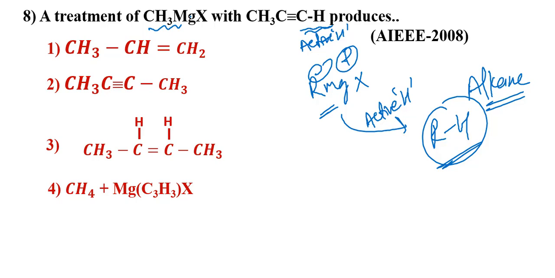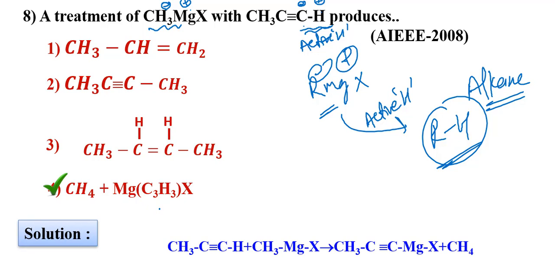Then what about the remaining? This MgX plus is attacking here. R minus and MgX plus: this minus is going to plus, this plus is going to minus. So your answer will be fourth. See here, this hydrogen is cut here, this RMgX is the minus, this is the plus; these two are connecting and these two are connecting.